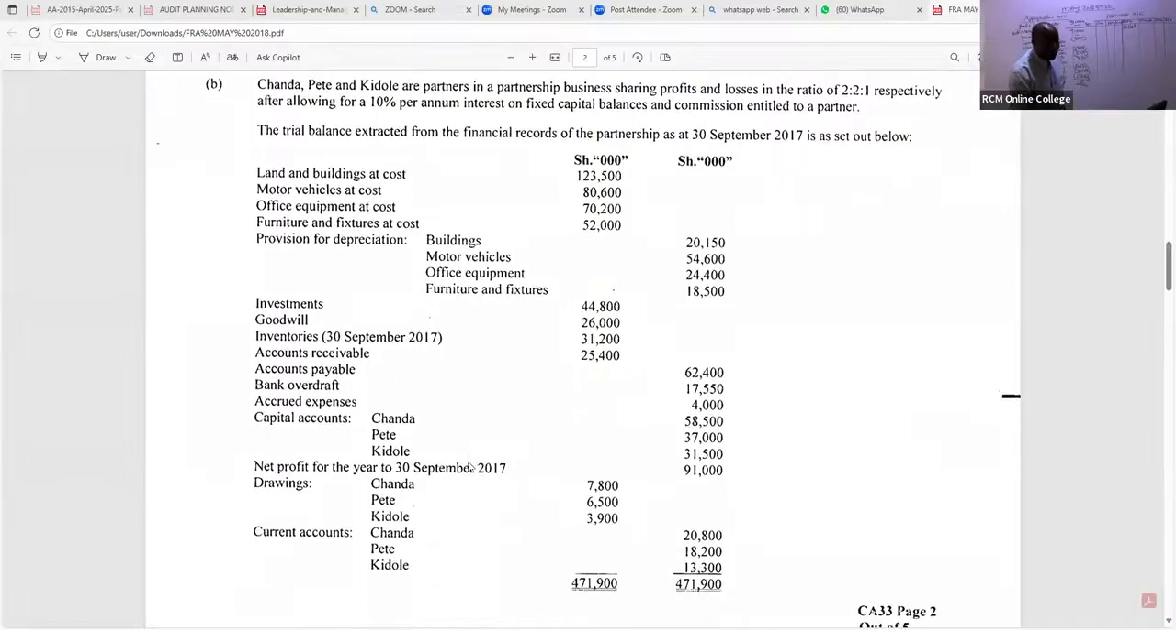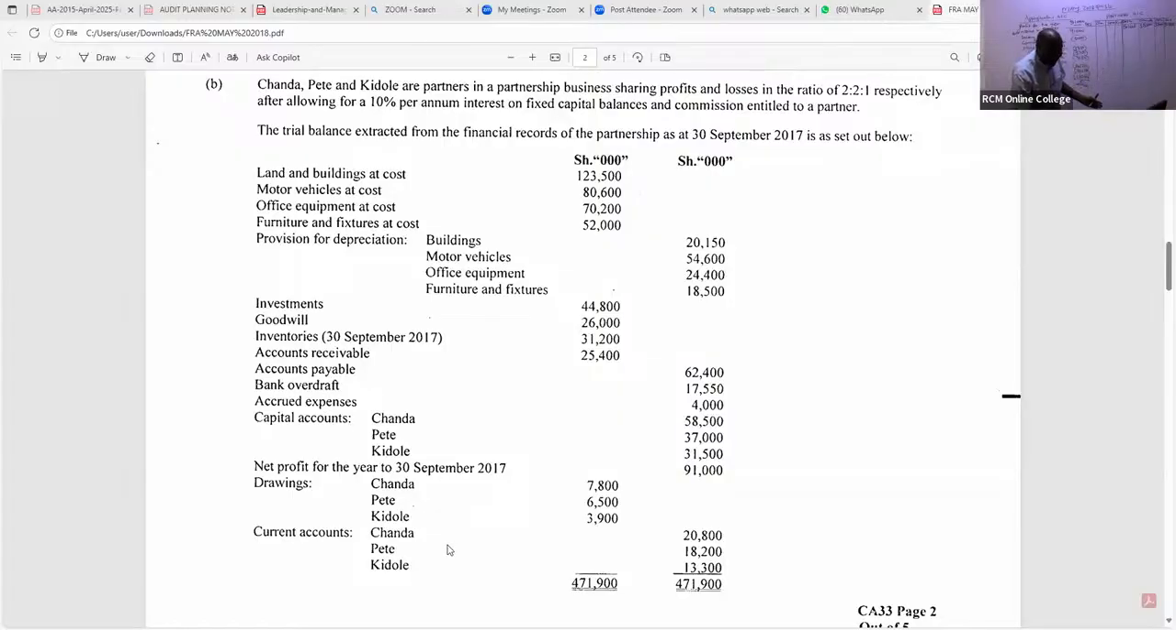We bring forward this. You can see Chanda is getting 58,500 here on the credit side. Pete is getting 37,000. Kidole is getting, ladies and gentlemen, 31,500. What else in this case are we able to pick out of this? Remember, this is the capital account. All right, capital accounts being given there.